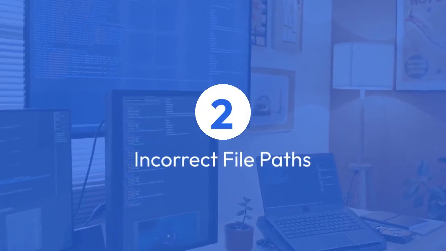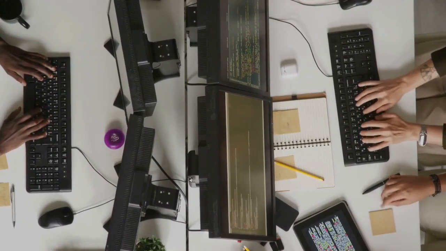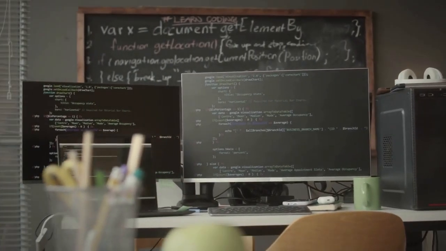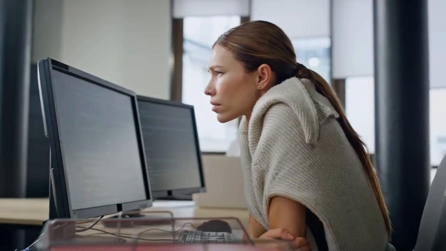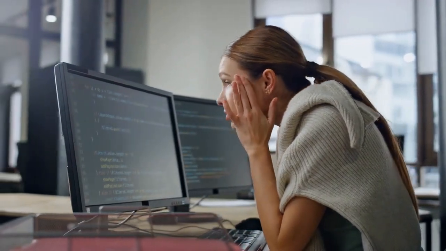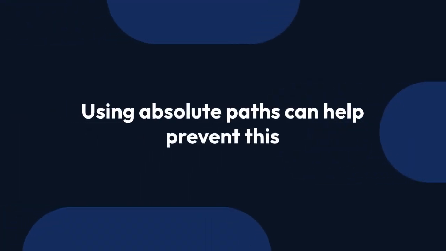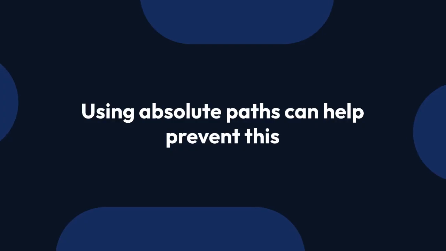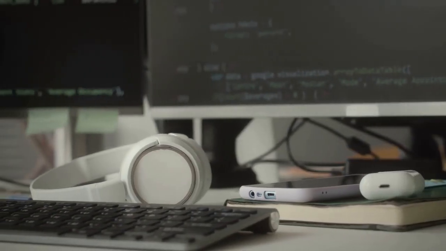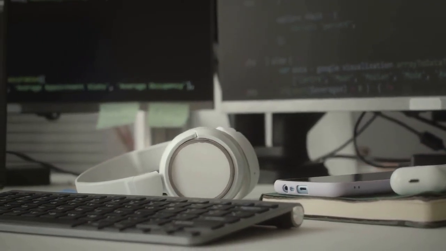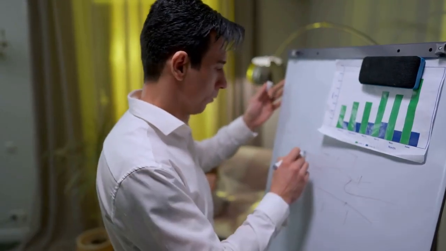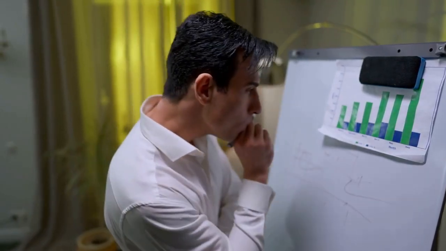2. Incorrect file paths. A typo or an incorrect path to your file can lead to this error. Python can't find the file, so it returns an invalid handle. Double-check your file paths carefully for any mistakes in spelling, capitalization, or directory structure. Using absolute paths can help prevent this, because it makes it clearer what the intended file is. To diagnose this issue, print out the file path before opening to make sure it's correct. Consider using os.path or os.path.exists to verify paths.